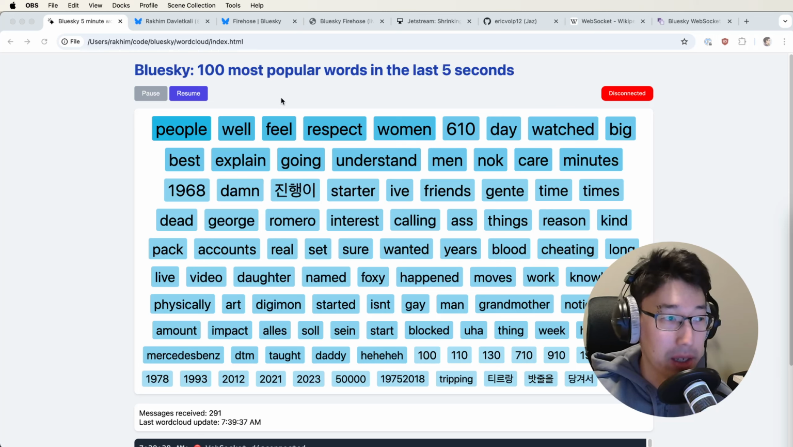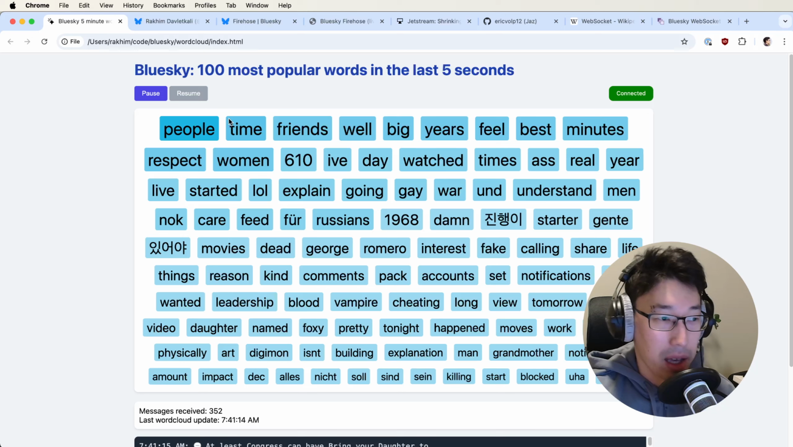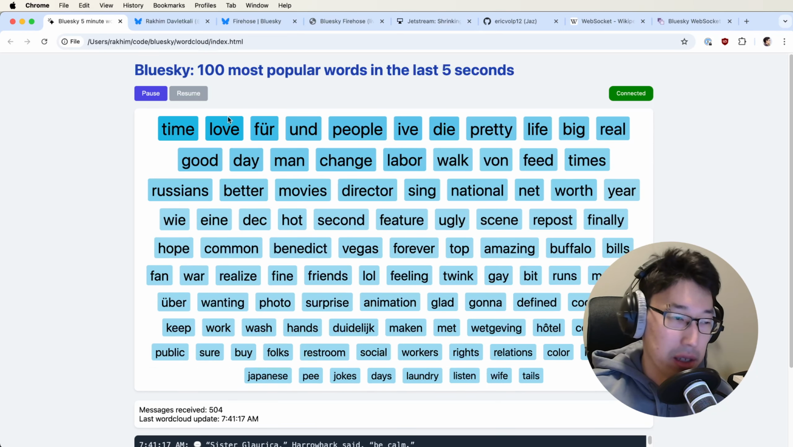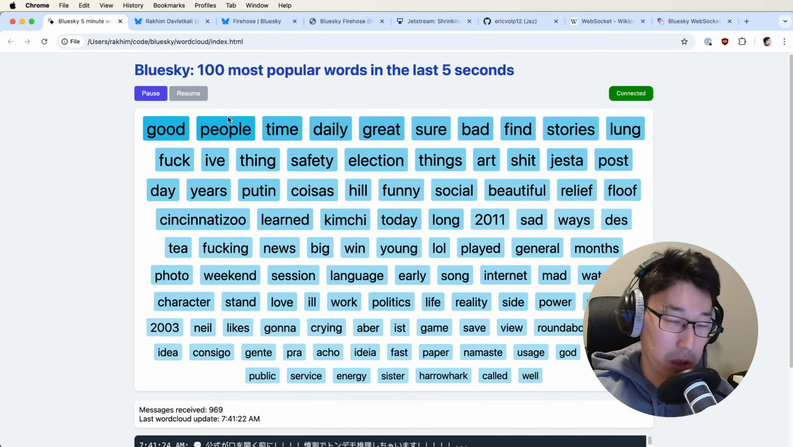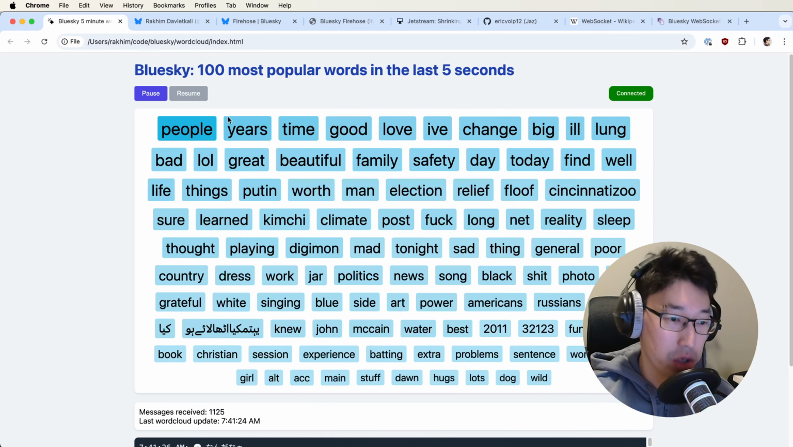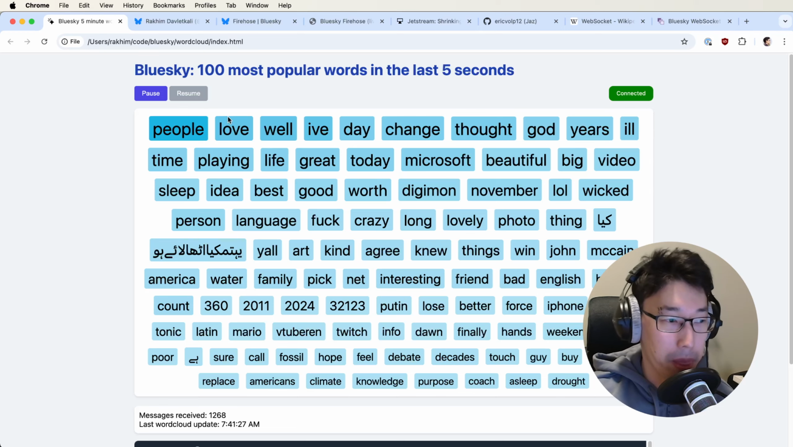So basically, it's completely in-browser, so no backend, thing that gets all the messages from Bluesky in real time. And every 5 seconds, it analyzes all of the words and finds the most common and most popular words, and then shows you 100 of them.